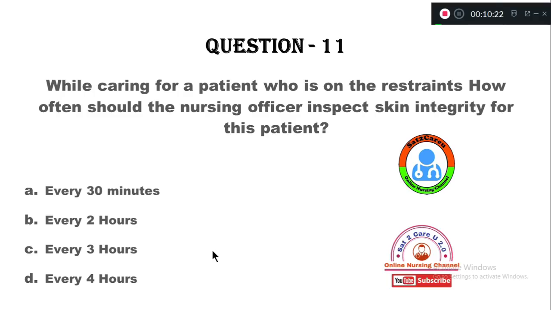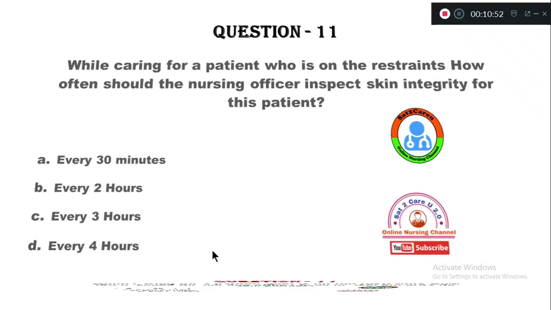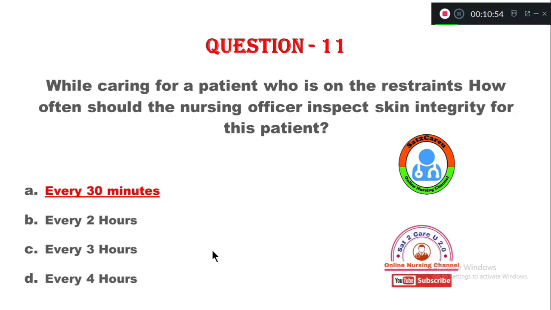Question number 11. While caring for a patient who is on restraints, how often should the nursing officer inspect for the skin integrity of the patient? Option A, every 30 minutes, B, every 2 hours, C, every 3 hours, option D, every 4 hours. While the client is on restraint, it is the responsibility of the nursing officer to check the integrity of the skin every 30 minutes. Option A is right here.